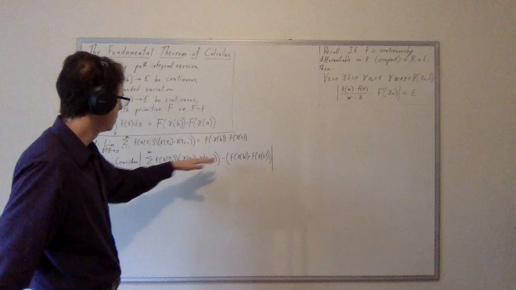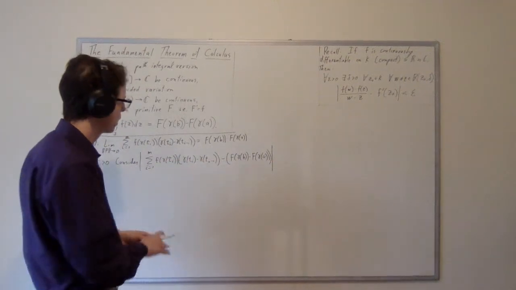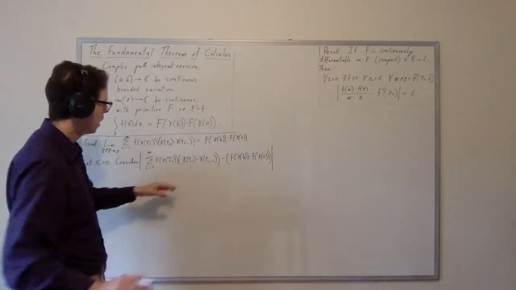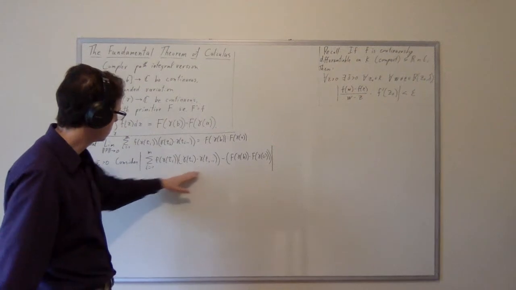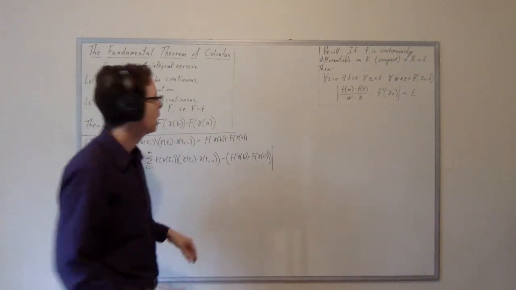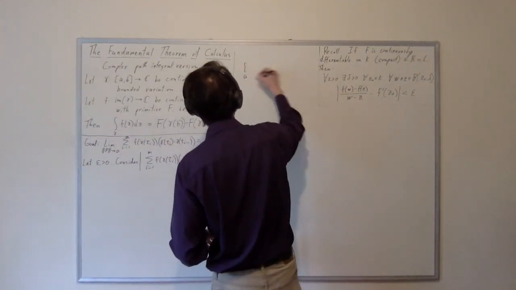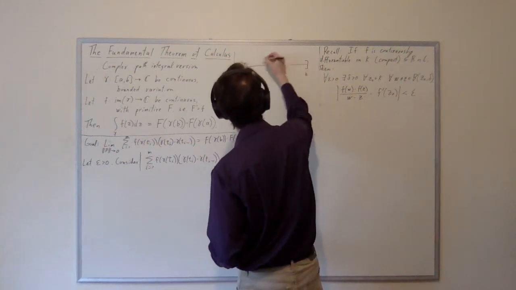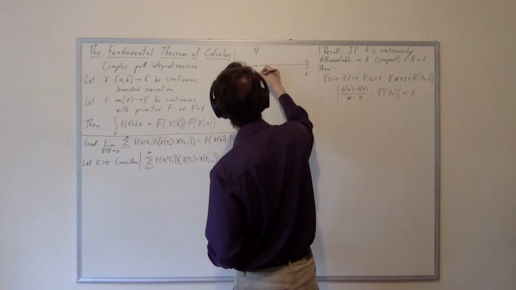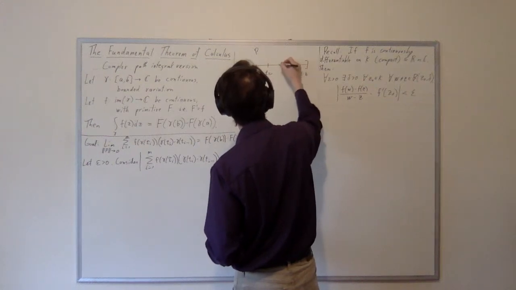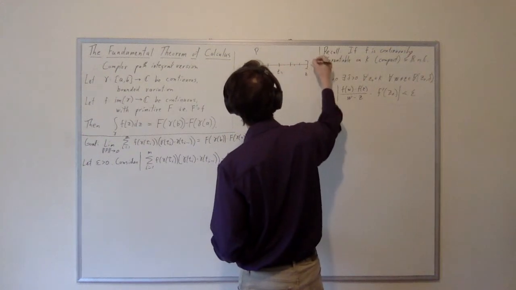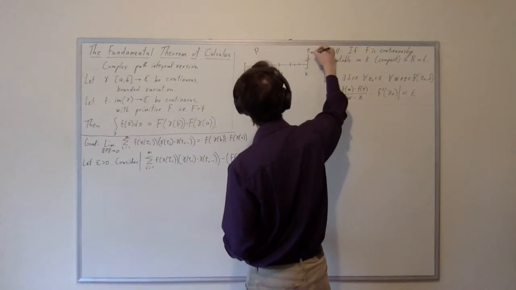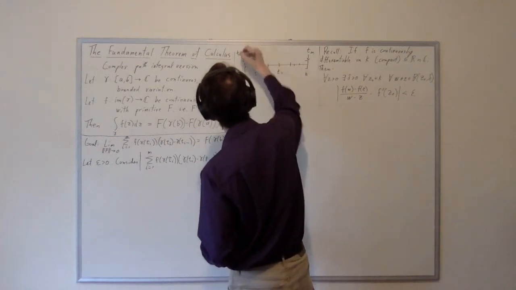Okay, so what we're going to do is try to simplify this expression here. The first thing you notice is that this part is a sum and this part is not a sum, and that means they're difficult to combine. But the partition of [a,b], if I'm trying to draw a picture of P here, t_1, t_2, t_3, etc., this will be t_m, and this will be, of course, t_0.